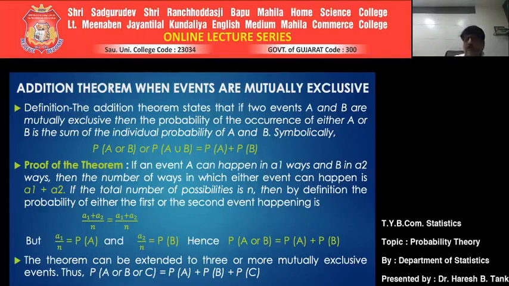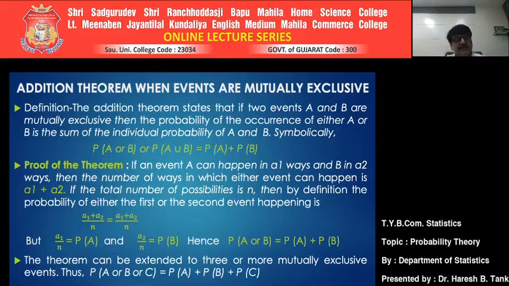So you have to remember two concepts about the addition theorem. One particular set of formulas is used when events are mutually exclusive, and there would be certain alteration if those events are not mutually exclusive. It is that simple. We'll see it one after another.